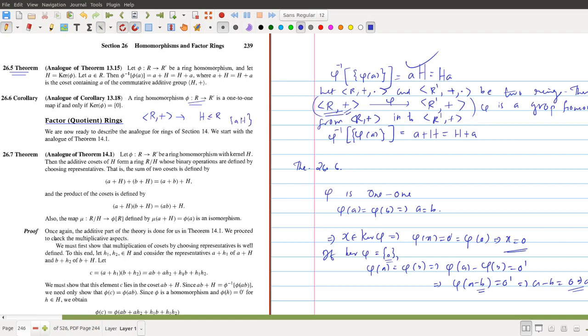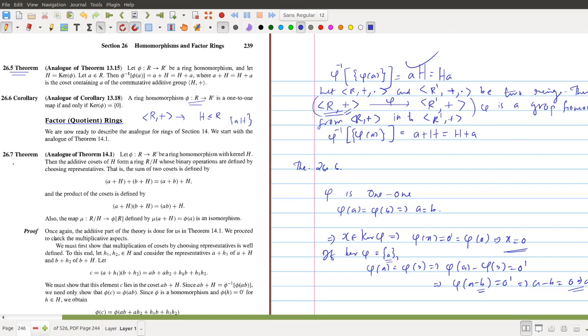If H is a subgroup of R, then you can define the set of left cosets. In order to make the collection of all distinct left cosets a ring, first of all we have to define two binary operations on it. So we are going to search for results that enable us to define these two binary operations on this collection of left cosets.